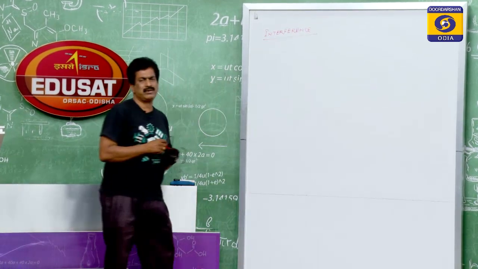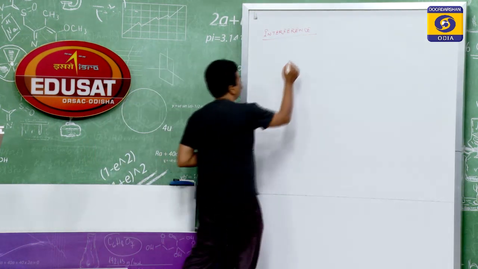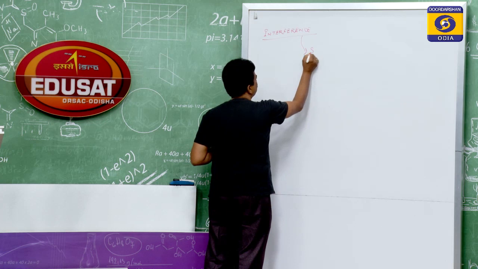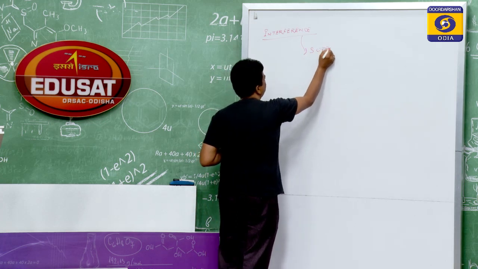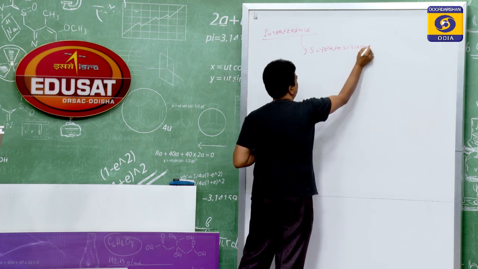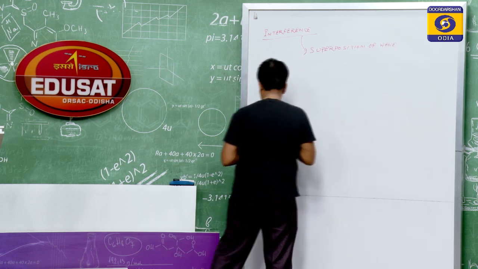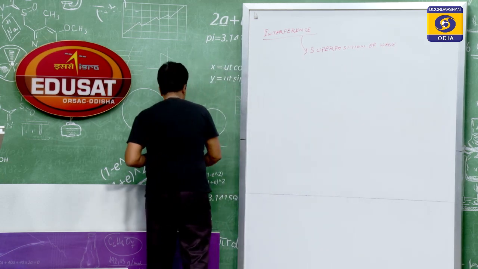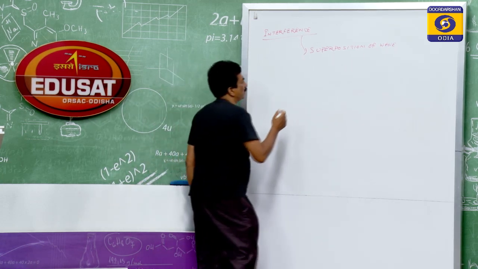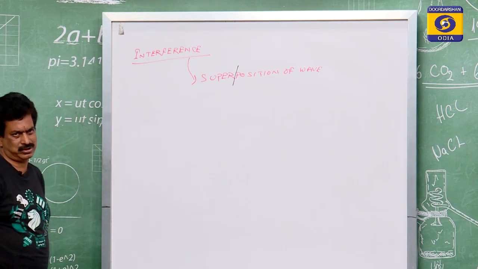Are you just guessing what is the meaning of interference? This interference, you know, is the superposition of waves. Superposition is a combination of two words: super and imposition.